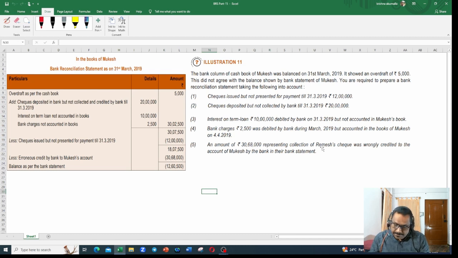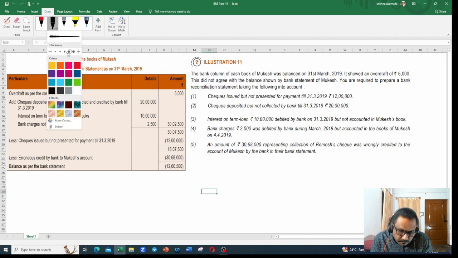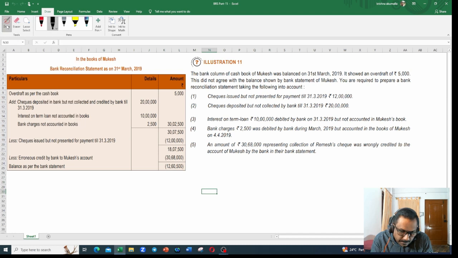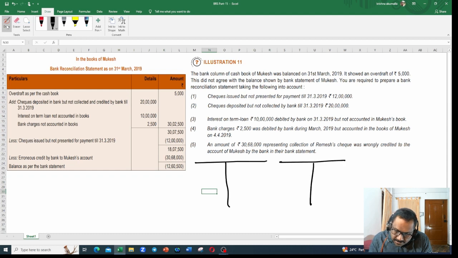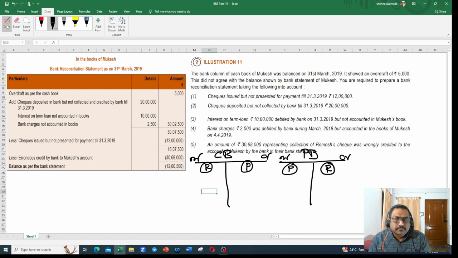Okay. So as we always follow, what we are supposed to do now, we take passbook and cash book. Cash book, passbook, debit, credit, debit, credit. Cash book debit side is receipt side, credit side is payment side. Passbook debit side is payment side, credit side is receipt side, as usual. What balance have they given in the problem?